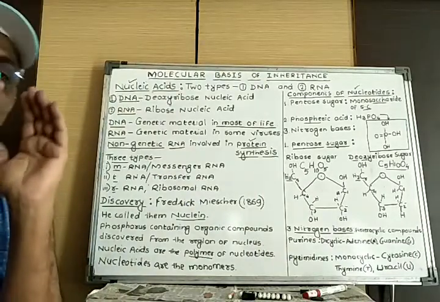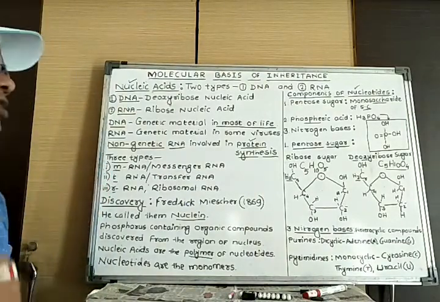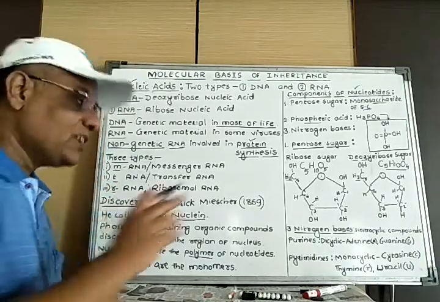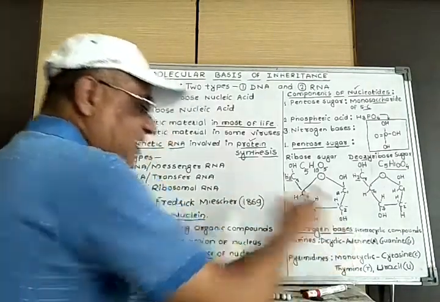Dicyclic means two rings are present in the structure of purines, one hexagonal and another pentagonal. That's why it is called dicyclic.